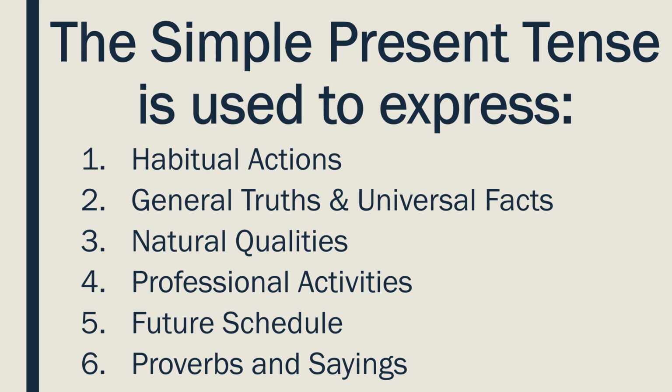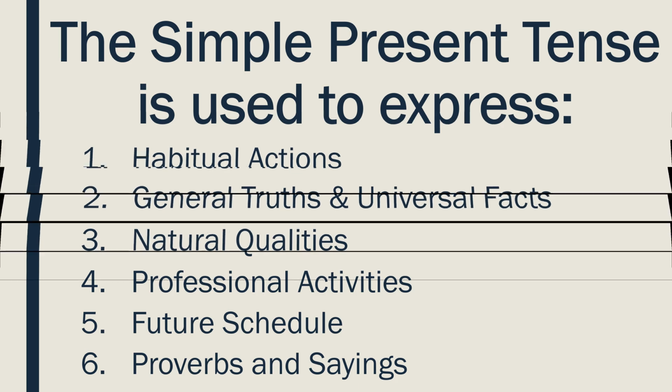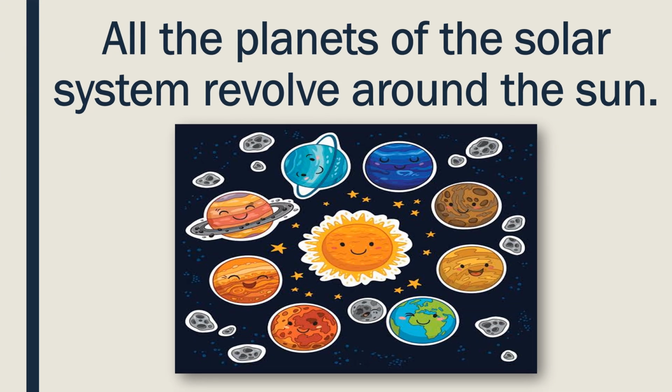The simple present tense is used to express habitual actions, general truths and universal facts, natural qualities, professional activities, future actions which are already scheduled, proverbs and sayings. For example, all the planets of the solar system revolve around the sun. This is a universal fact.